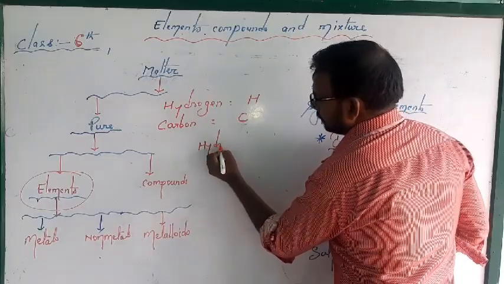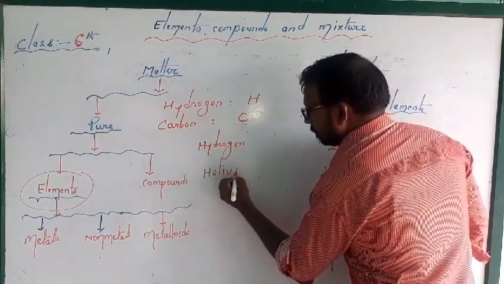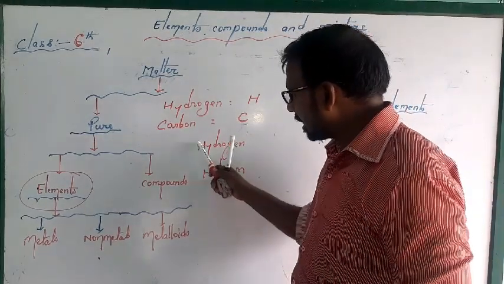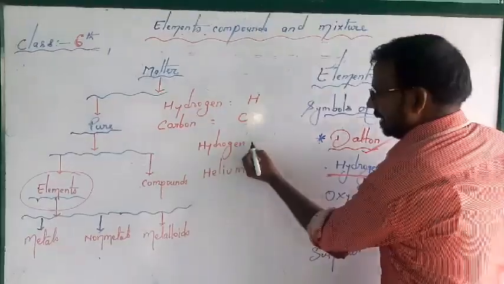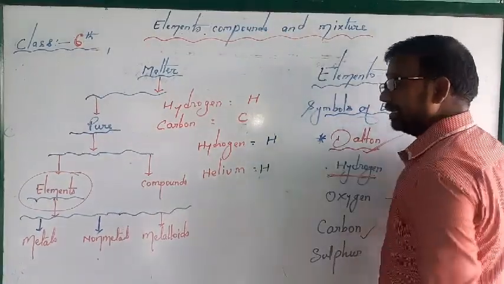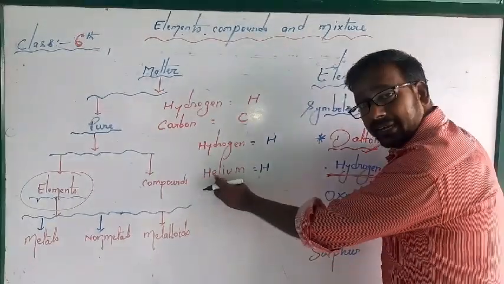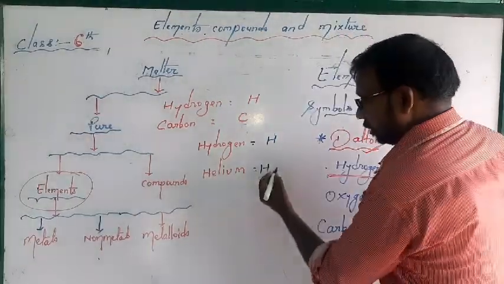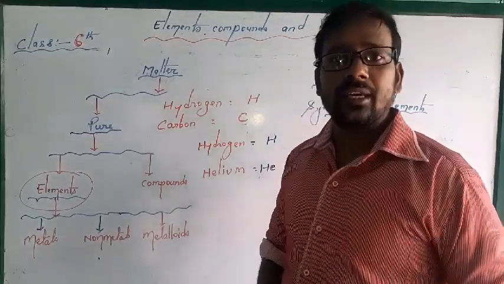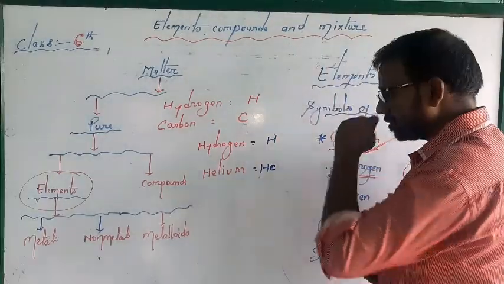Hydrogen and helium, both elements start with the same alphabet. So the first letter I have given is H for both, but hydrogen represents H, while for helium the second letter must be added, and it must be in small letter. So you will write small e, and that represents helium. In this way, we can represent elements. Again, I am going to give some examples.